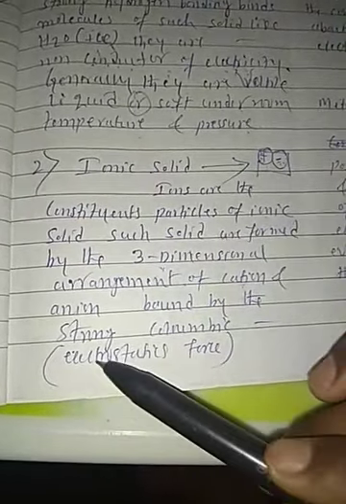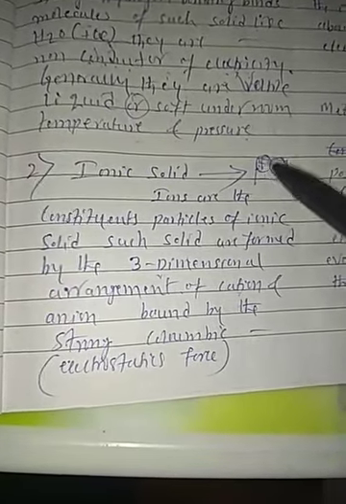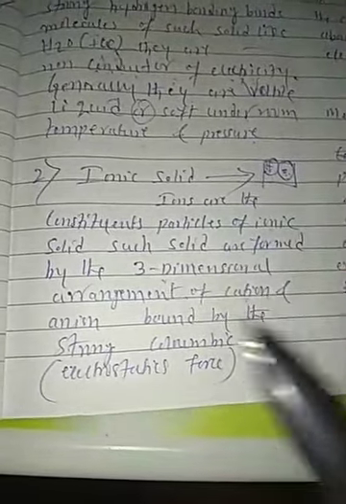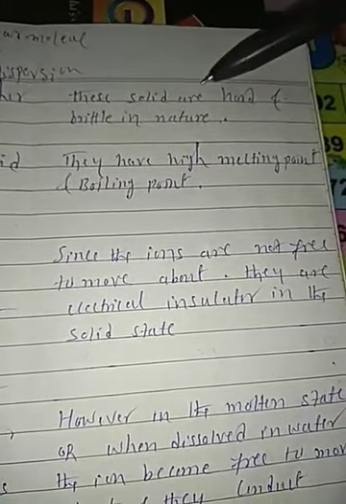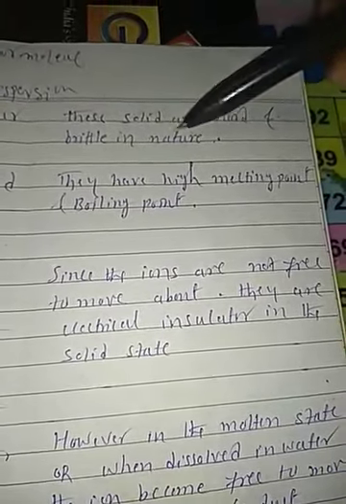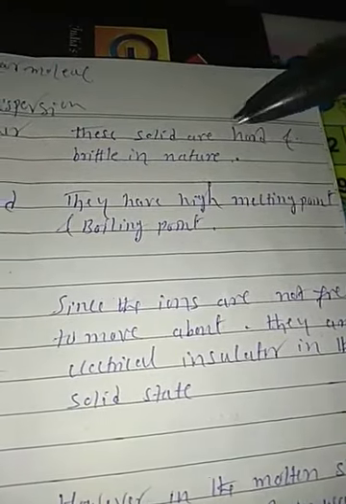In this three-dimensional structure, cations and anions are bonded by the electrostatic force of attraction. Understood? So these solids are hard and brittle in nature. Whatever ionic solids are present, they are hard and brittle in nature.